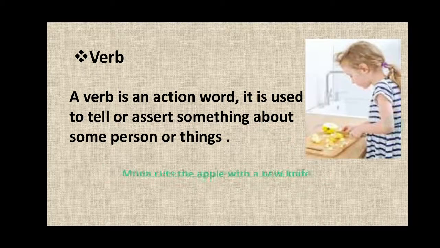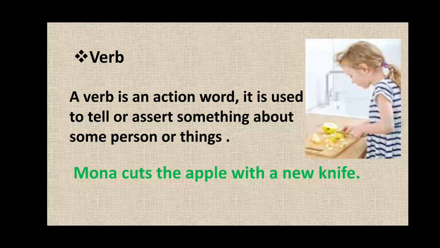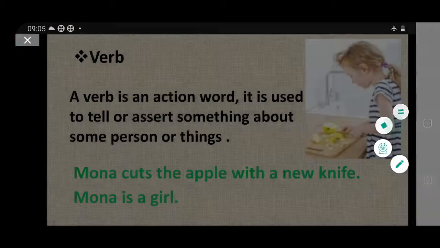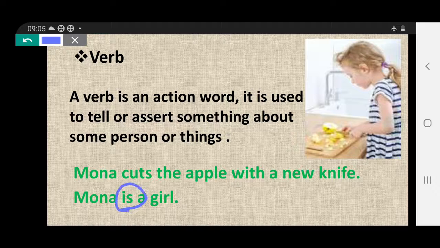Look at here. Mona cuts the apple with a new knife. I am telling one action here. So, in this sentence, our verb is an action word. Look at the next example. Mona is a girl. In this sentence, we do not have any action word. We have is. That is a helping verb. So, a verb is not only an action word. It is used to tell or assert something about some person or thing.